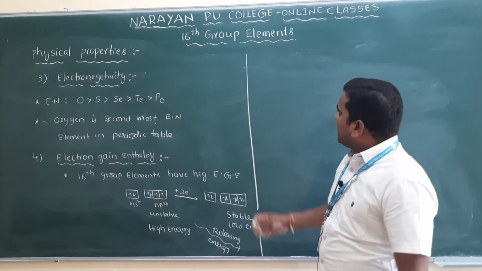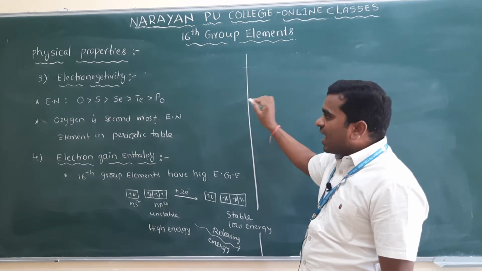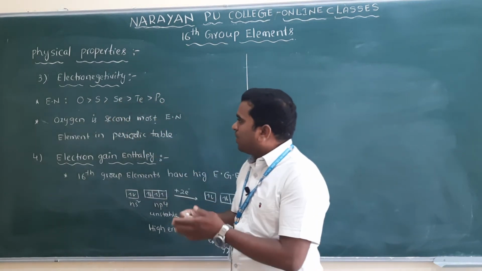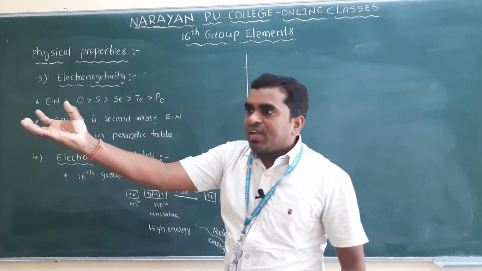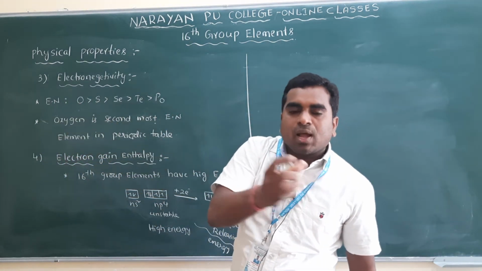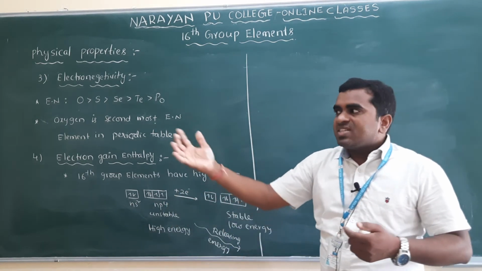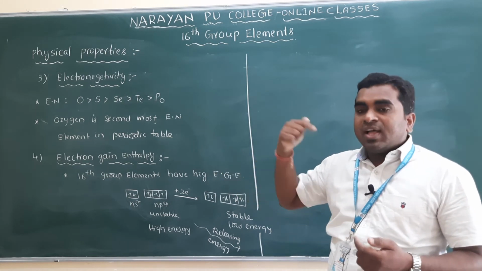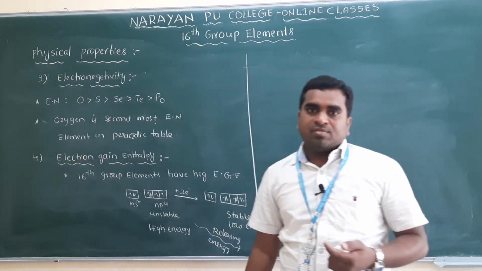Here it is very important, because you know the electronegativity order is oxygen, sulfur, selenium, tellurium and polonium. Oxygen, being highly electronegative, should gain electrons more easily compared to the others. The more easily it accepts electrons, the higher its electron gain enthalpy.